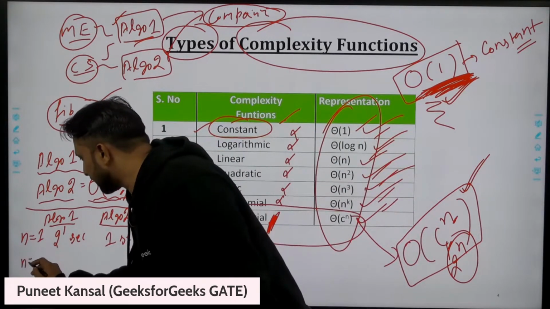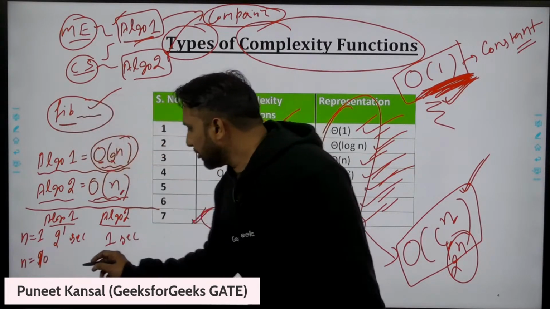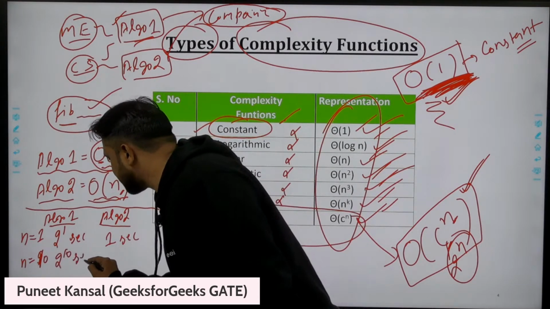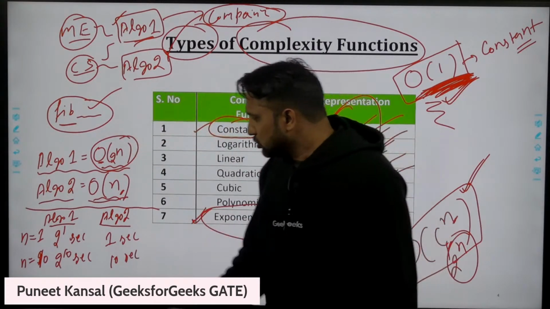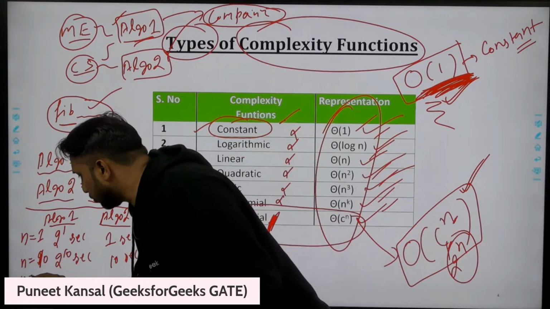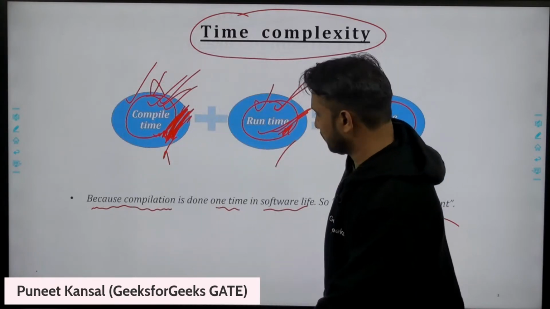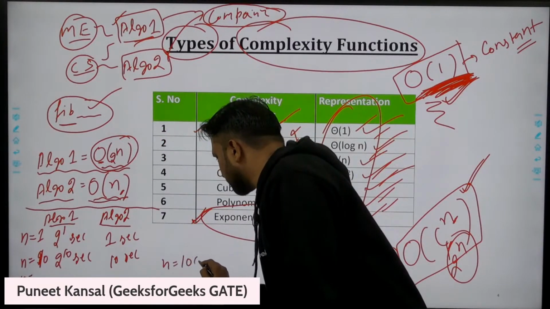So he put another value, n as 10. This took 2 power 10 seconds, and this took 10 seconds. Then he put n as 1000.